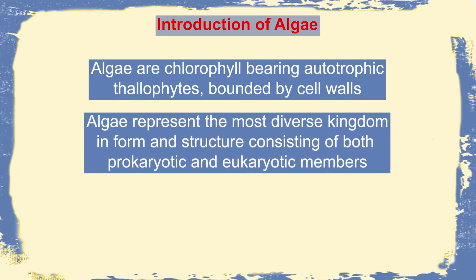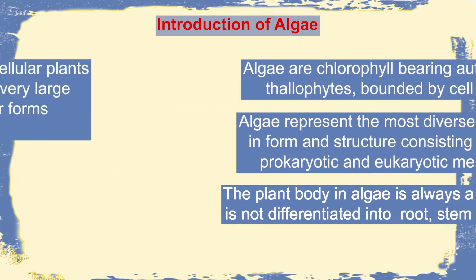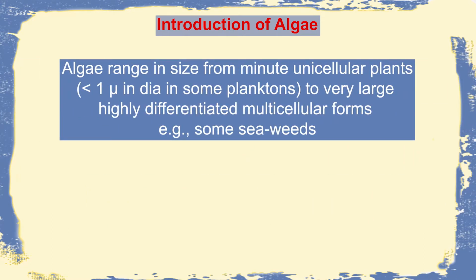They represent the most diverse kingdom in form and structure, consisting of both prokaryotic and eukaryotic types. The plant body is always a thallus, which means that they are not differentiated into true roots, stems and leaves. Algae range in size from the minutest types with diameters as little as 1 micron in certain planktons to the multicellular forms as large as in the seaweeds.